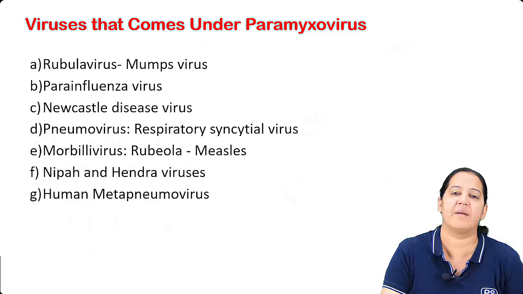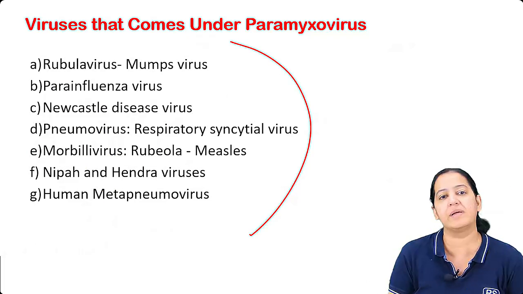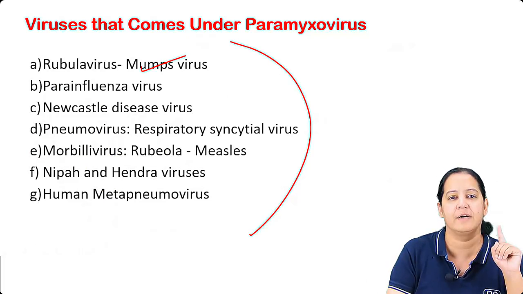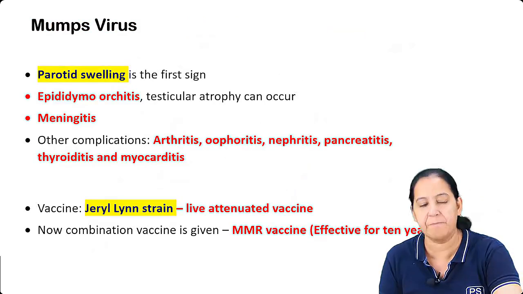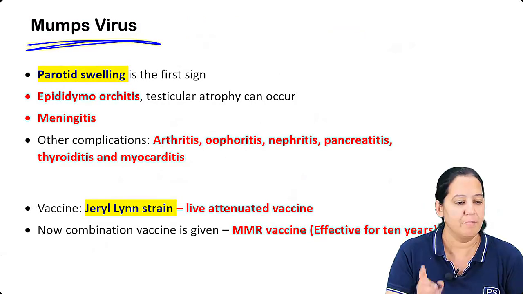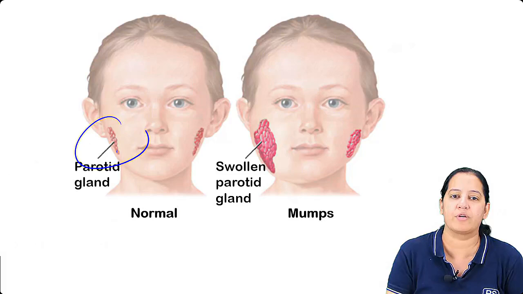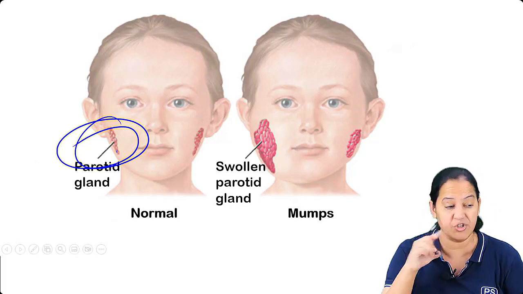How many types of paramyxovirus are there? There are many paramyxoviruses, but we will see only mumps and measles, the important ones. So let's start with mumps. In paramyxo, in mumps, you will always get a question on the parotid swelling.